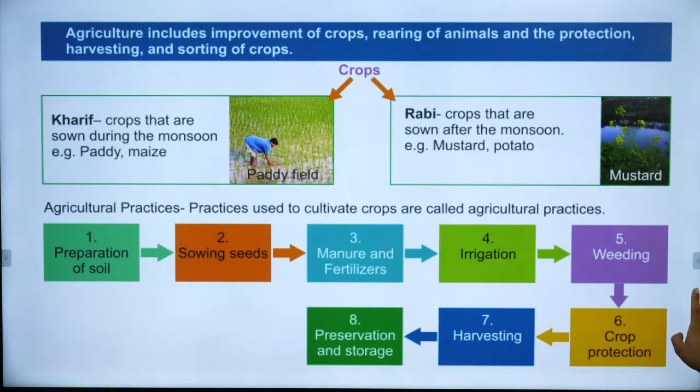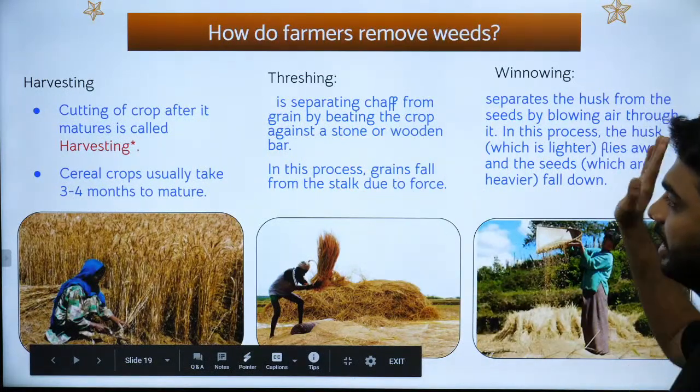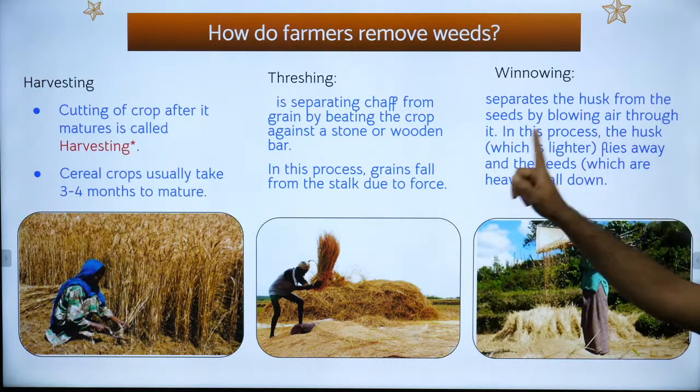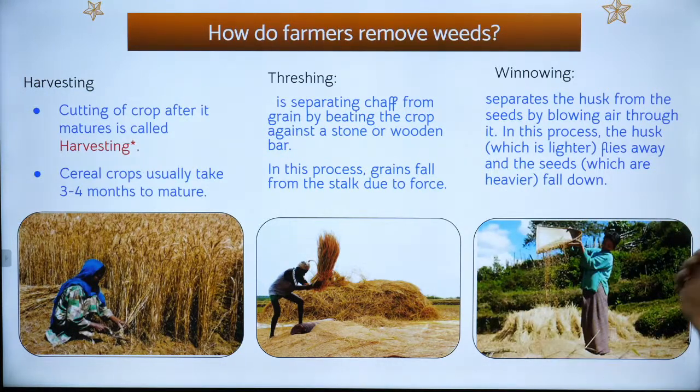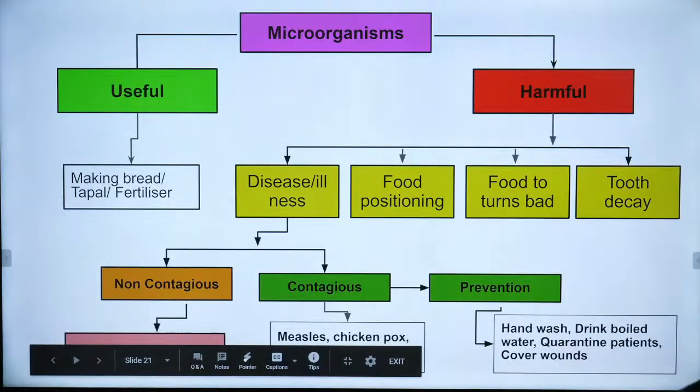Okay? Moving on. All the processes in detail. Harvesting, threshing, winnowing. In winnowing you use the wind. Threshing is separating. You either hit it, you make bullocks walk on it, or you can also use a machine called a combine. Okay?